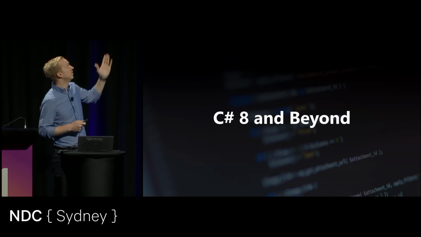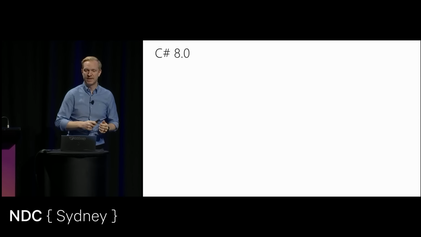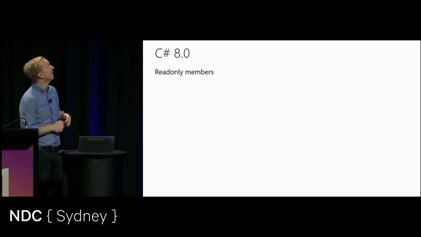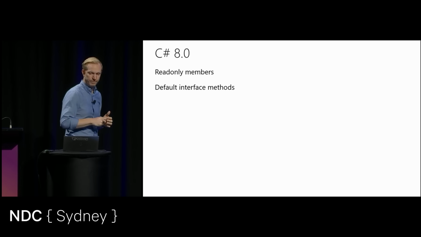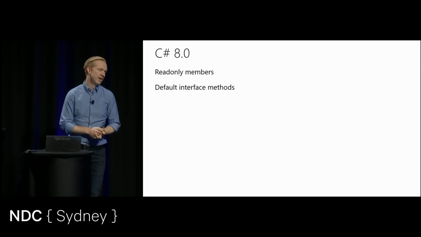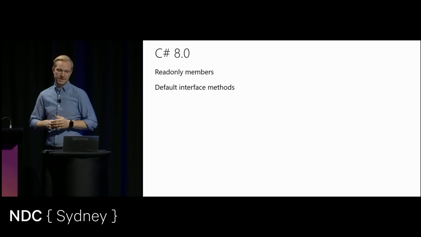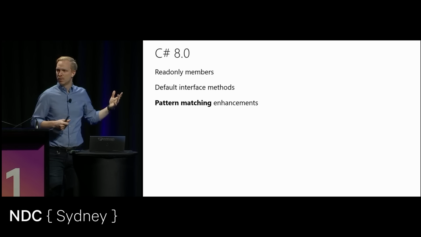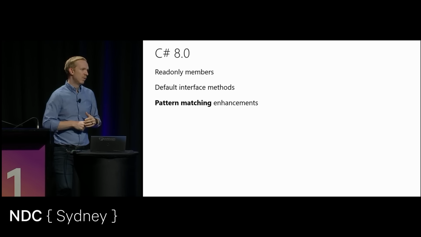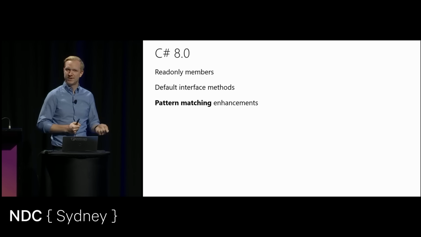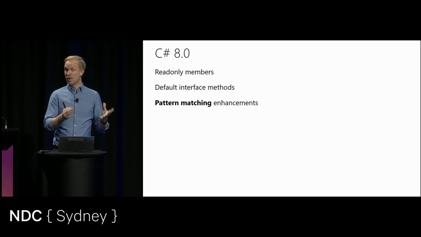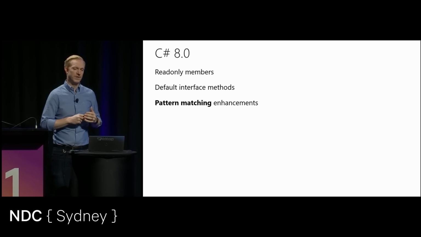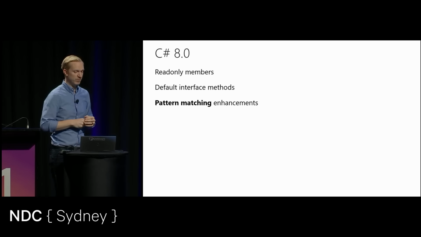So if we keep the tuples and deconstruction in the back of our heads, and now jump over to look at C#8, there's quite a few things happening in this language version. There are some minor features like read-only members, and another one called default interface methods, or default interface implementations, depending on when you looked at the GitHub page the last time. This is also the first version of C# where it made sense to use pattern matching. While they introduced a variety of pattern matching in C#7 and built the components in the compiler to make it usable, they introduced a language feature in C#8 called switch expressions, which we're going to look at.